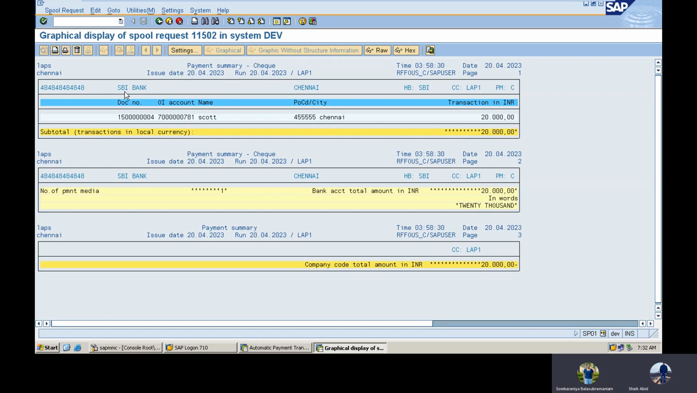If I didn't assign the bank in the vendor, it will go to the rank process. The first rank is nothing but HDFC. Like that, this is the process of the automatic payment program.